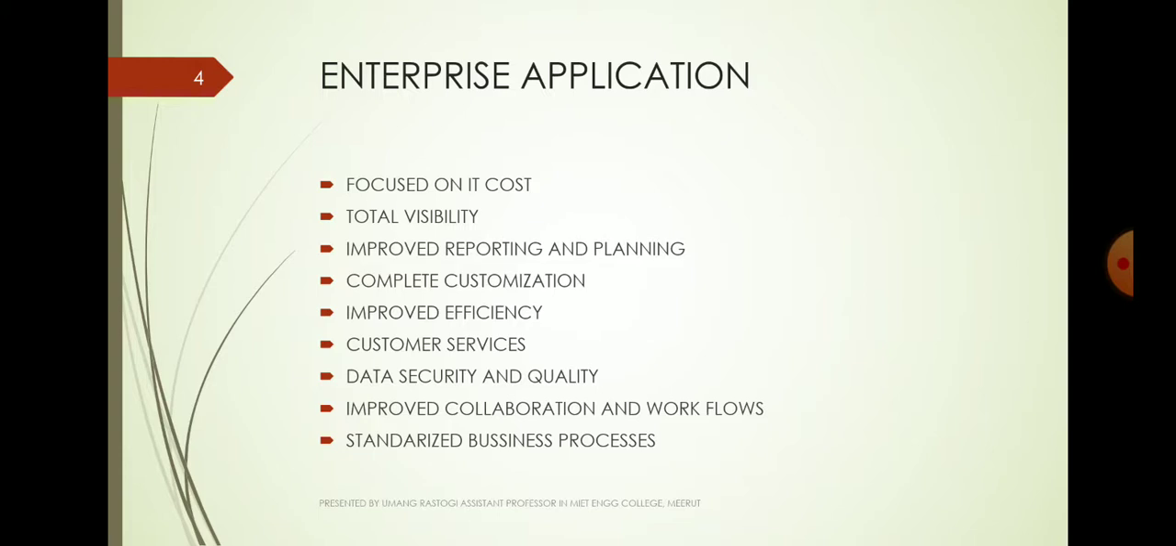Next one is complete customization. Complete customization means modules are made up according to your facilities. Whatever functionalities you want to use, you can get from that system. You can change that system model according to your needs. So this is called complete customization. Next one is improved efficiency. That means reduced IT cost, training cost, time and effort.